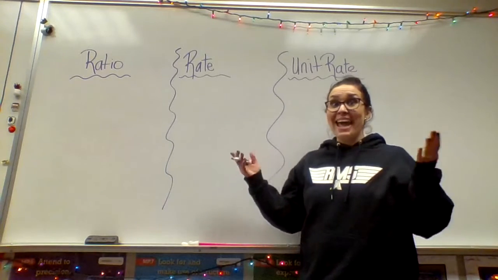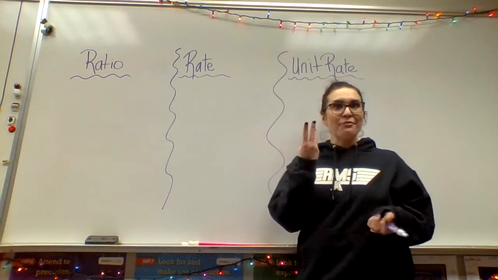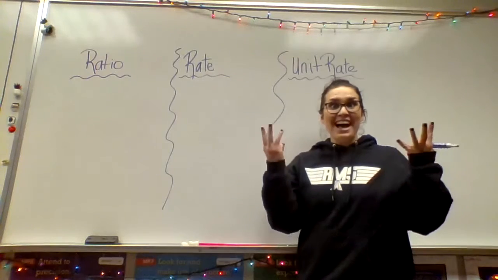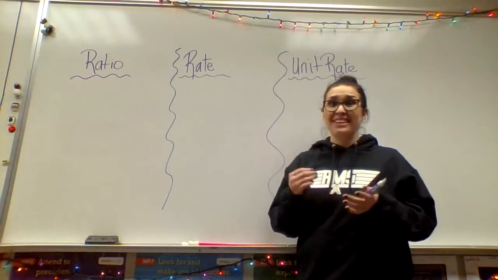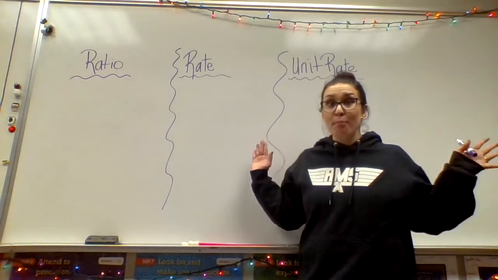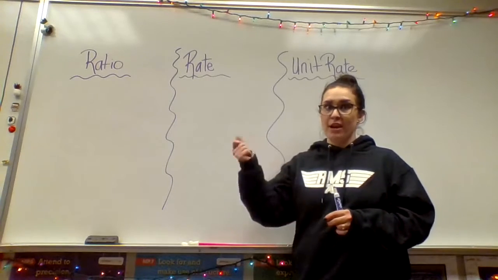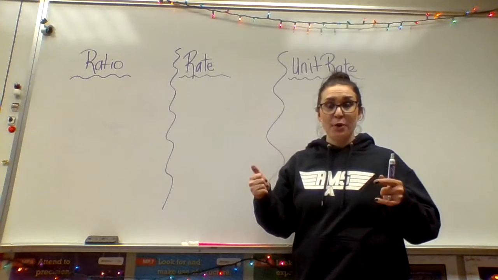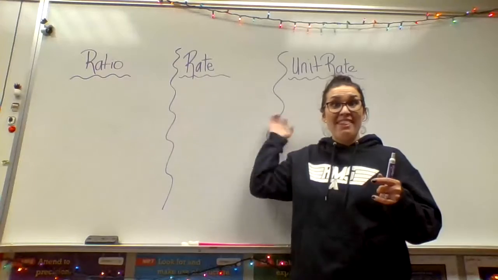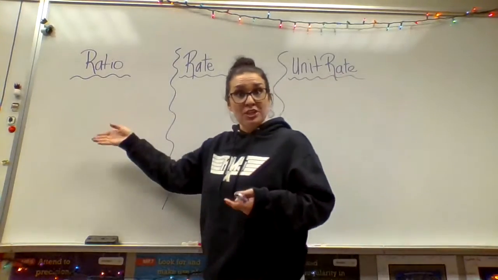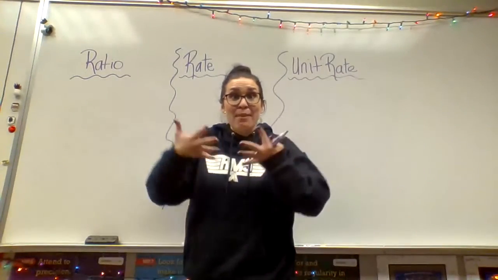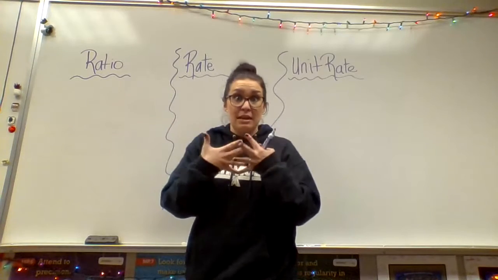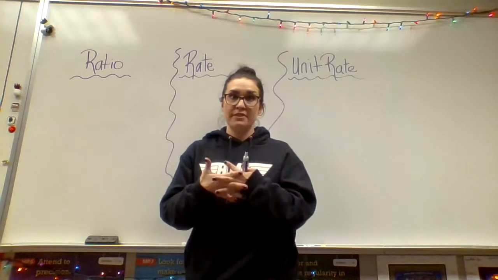All right. So again, for this lesson, there are three different vocabulary words, three different concepts that we're working around here. Now, this should be review, but Mrs. Schlecht is just going to go over it lickety split to help us out. We have ratios, a rate, and then a unit rate. Let's start with a ratio. A ratio is when I can compare two different numbers, two different quantities of something.